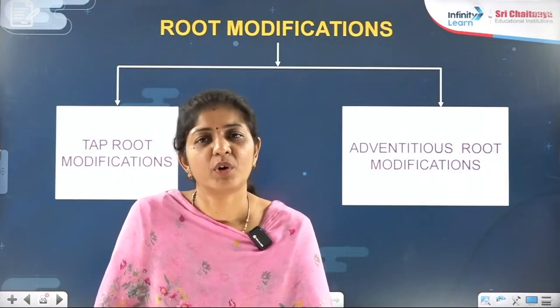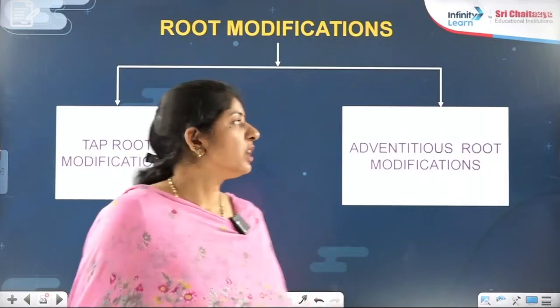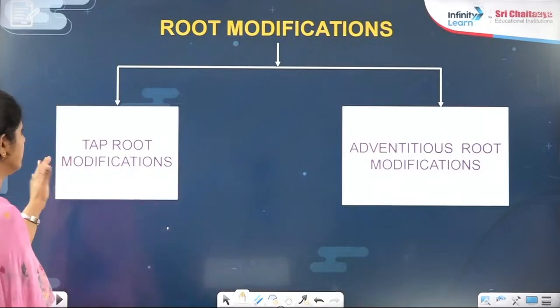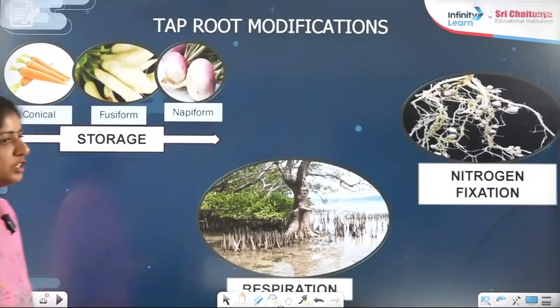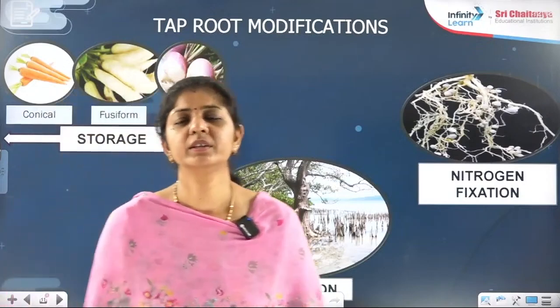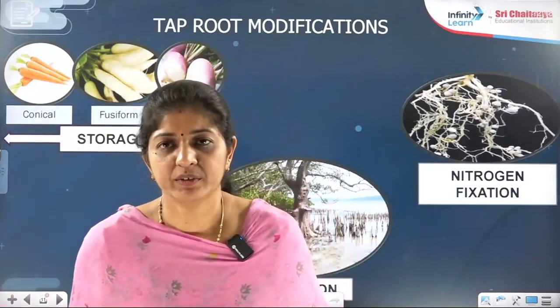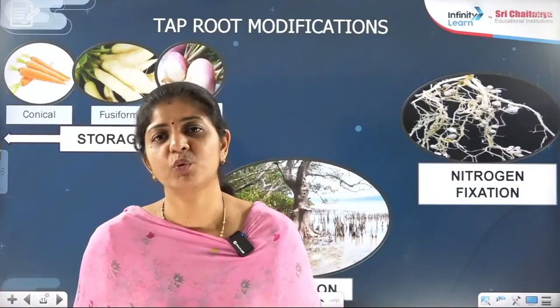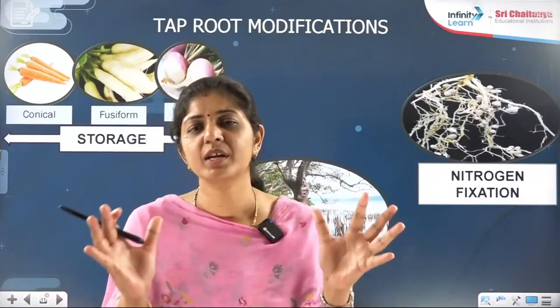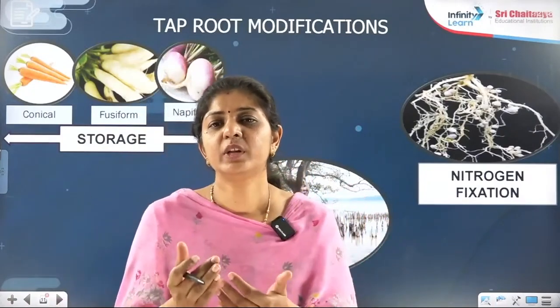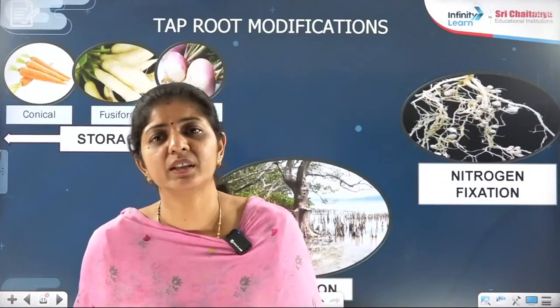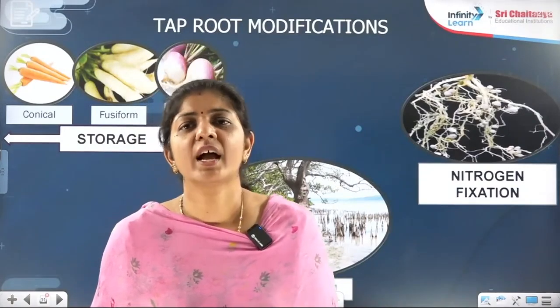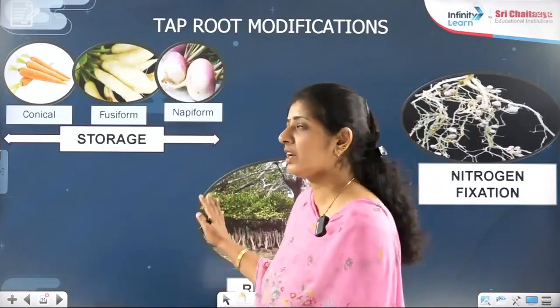So later it gets modified into that. Clear? So coming to this point, the root modification, here I am taking the taproot modifications. Now what do you mean by the taproot modification? After becoming the taproot, the primary root is there, branches are there, they slowly, gradually modify themselves for a function other than the primary function. Now what is that other function than primary here right now?